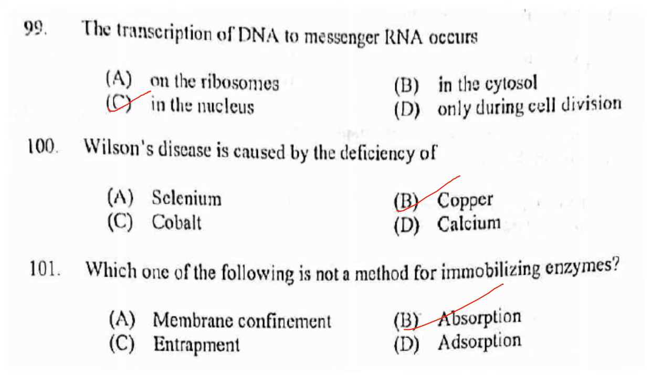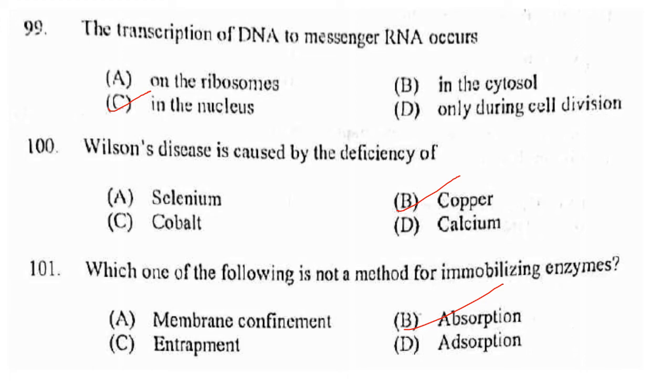The next one. The transcription of DNA to messenger RNA occurs where? Transcription takes place in the nucleus. It uses DNA as a template to make an RNA molecule. RNA then leaves the nucleus and goes to the ribosome in the cytoplasm where translation occurs. Translation reads the genetic code in mRNA and makes a protein. So answer is option C, that is in the nucleus.